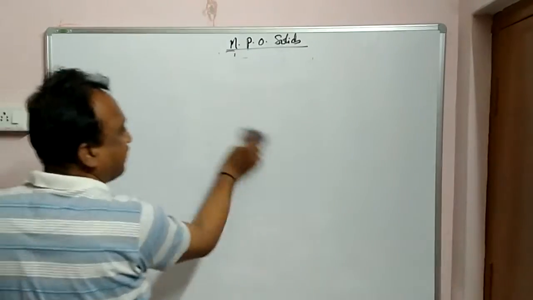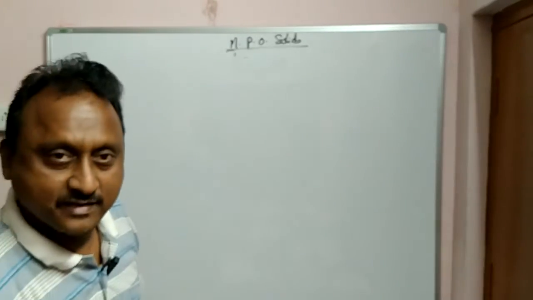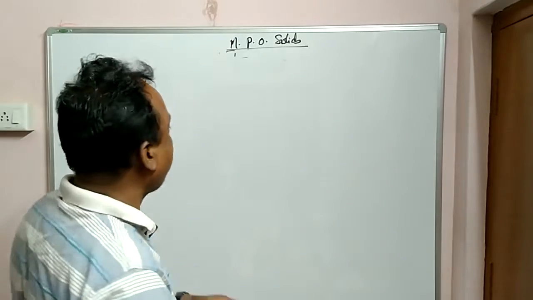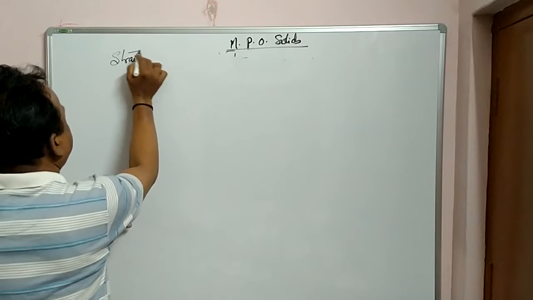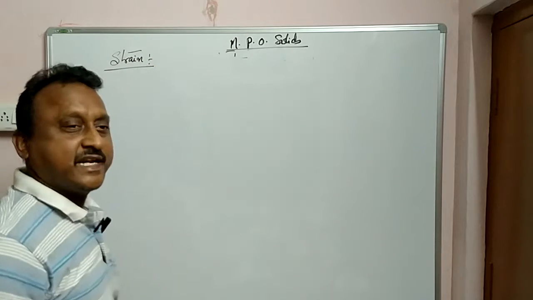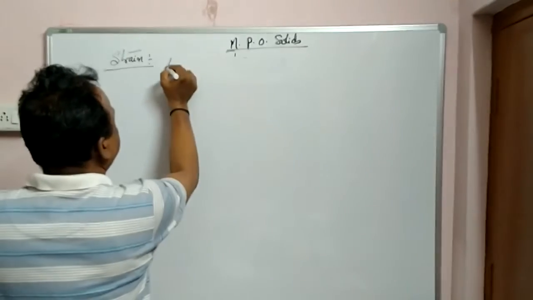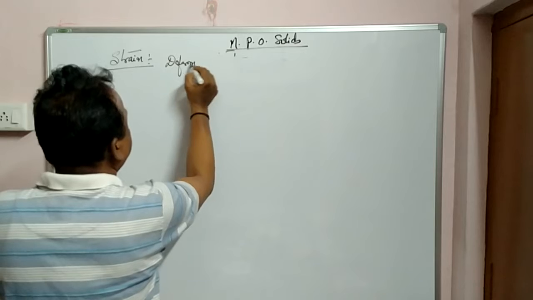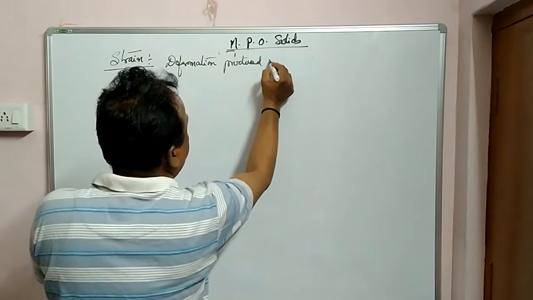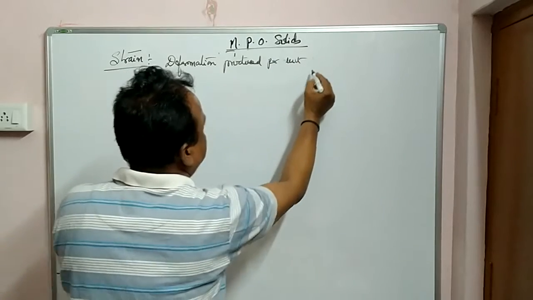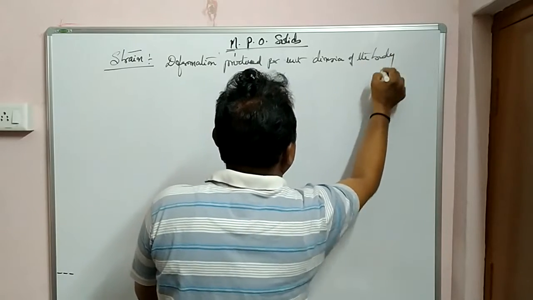So in general we will be knowing what is strain. Sometimes we will be saying strain, that is a different meaning in medical. But according to physics, what is strain? It is the deformation produced per unit dimension of a body. Definition: it is the deformation produced per unit dimension of the body.